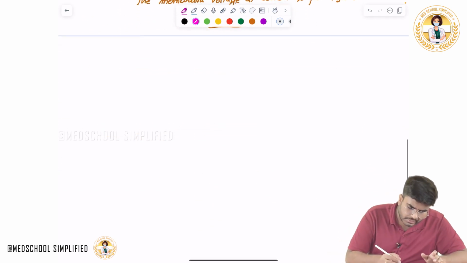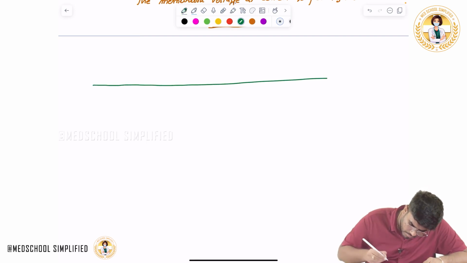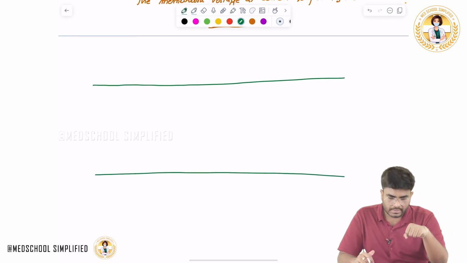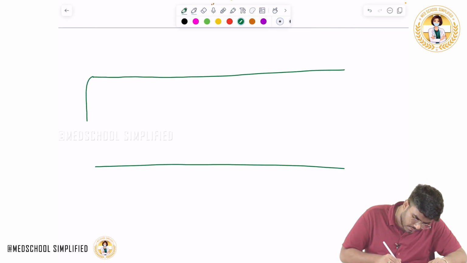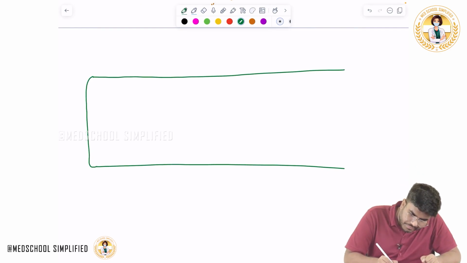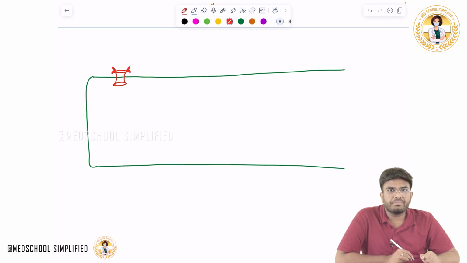Now, look, again, let me draw. This is your neuron which is there on your skin. Now, on this neuron cell ending, on this nerve ending, there are these channels present. These channels, they are sensitive to touch. What are they? These are the sodium channels. These are sensitive to stimulus. Which stimulus? Touch.